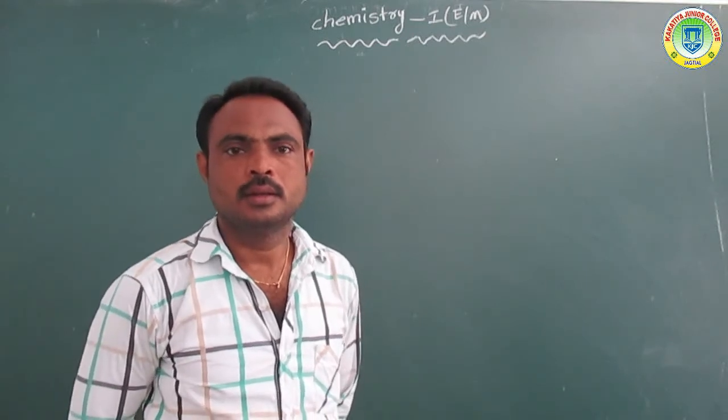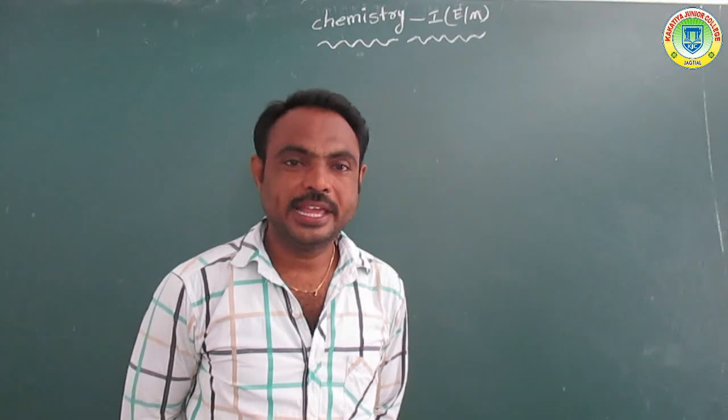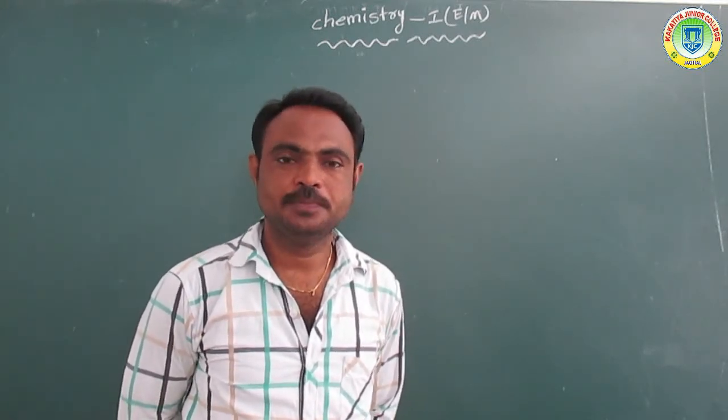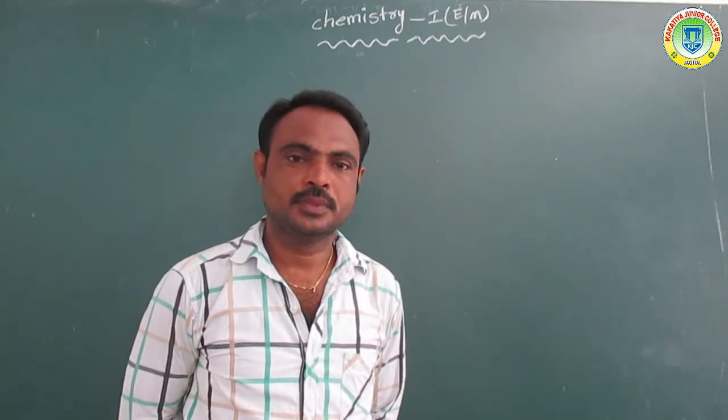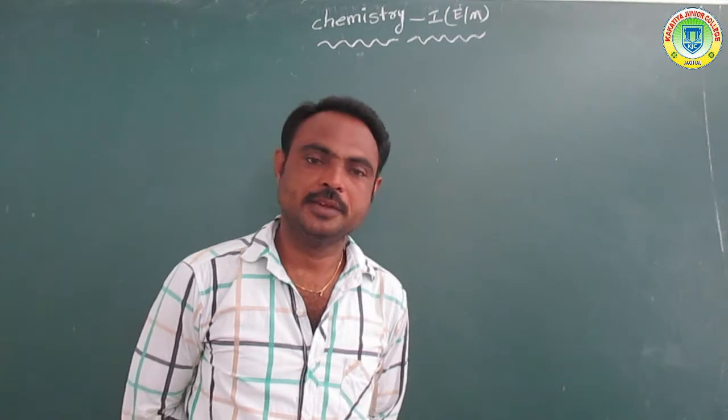Last class we discussed alkaline earth metals overall. The second A group elements are beryllium, magnesium, calcium, strontium, barium, radium.